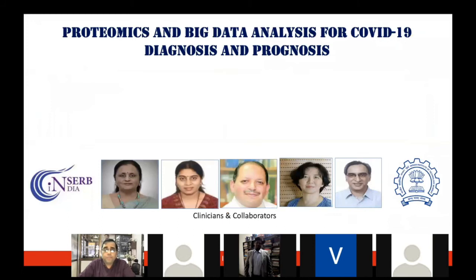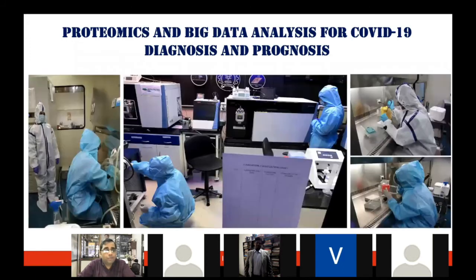And so the same set of clinicians who work on infectious disease, when COVID-19 happened, we had a discussion with them about whether we should investigate COVID-19, because the team is pretty much ready and we have all those reagents and tests and instruments available. These are clinicians like Dr. Shastri from Kasturba Hospital, she's head over there, and Dr. Om, he is the head at Jaslok Hospital, and many of their collaborators. They were all very eager to participate in these projects. So we decided to investigate COVID-19 at a different level, and wanted to come up with a new test.